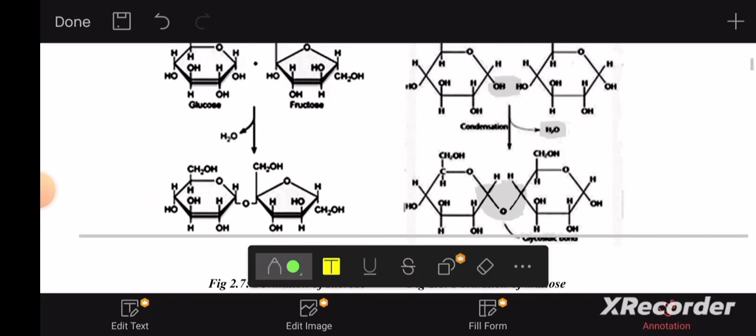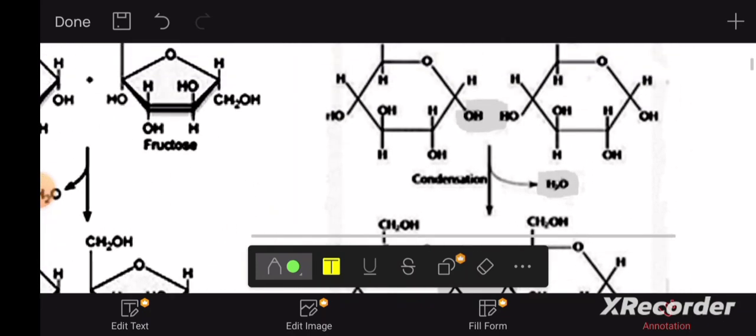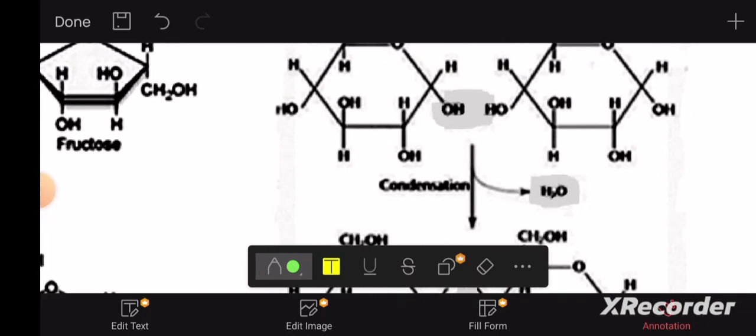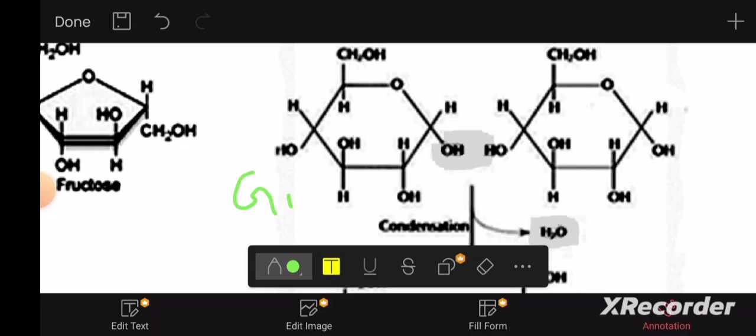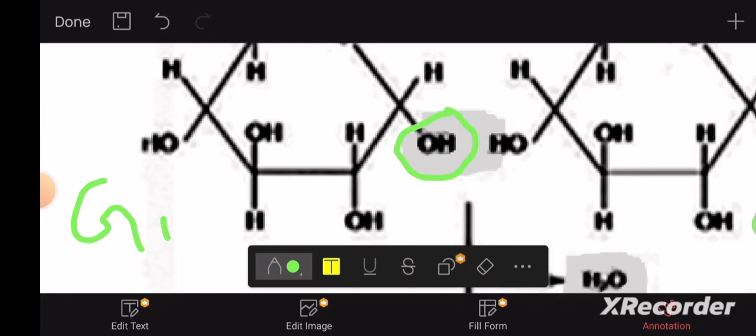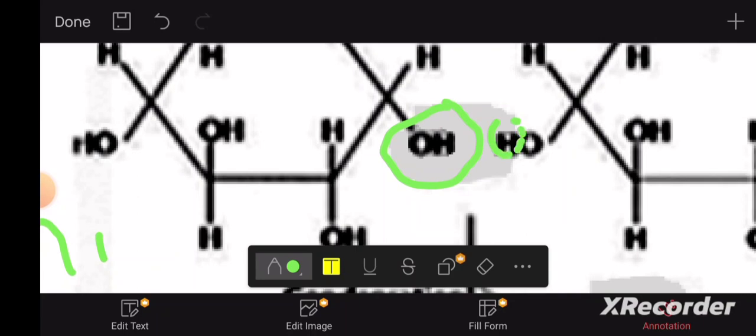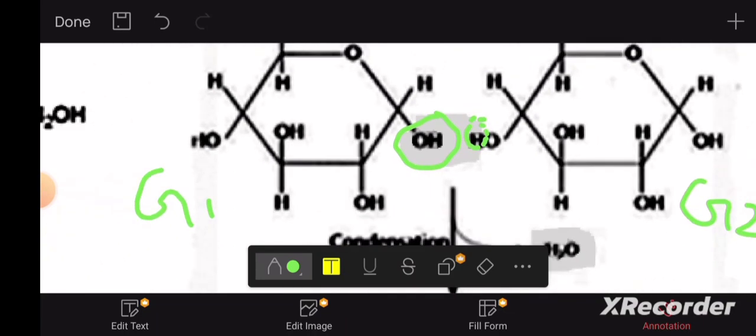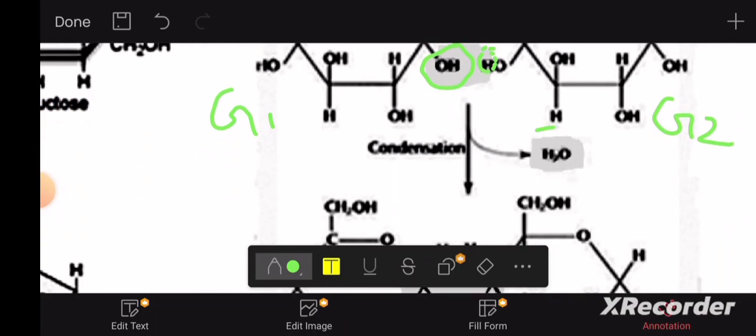Let's see the formation of maltose because they have represented how it's really formed. We can see glucose molecule 1 and glucose molecule 2. The OH from glucose molecule 1 and the hydrogen from the other glucose molecule leave as water.